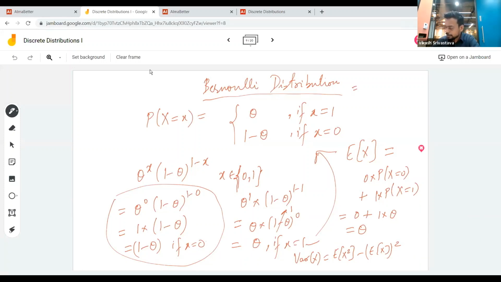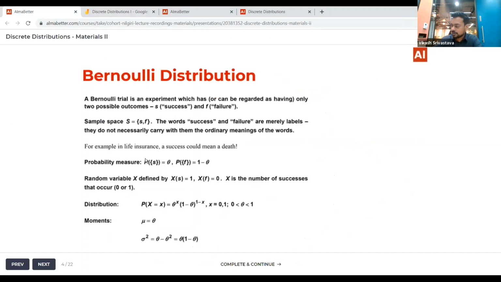So expectation of x squared, because the first term will not contribute, so that is going to be 0. From the second term, we're going to get 1 squared into theta minus theta squared, right? So theta into 1 minus theta. This is what we are going to get.